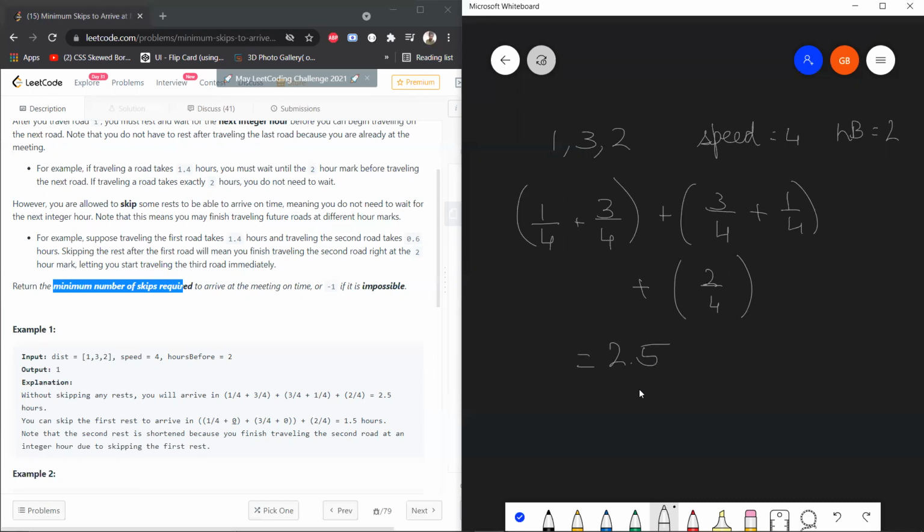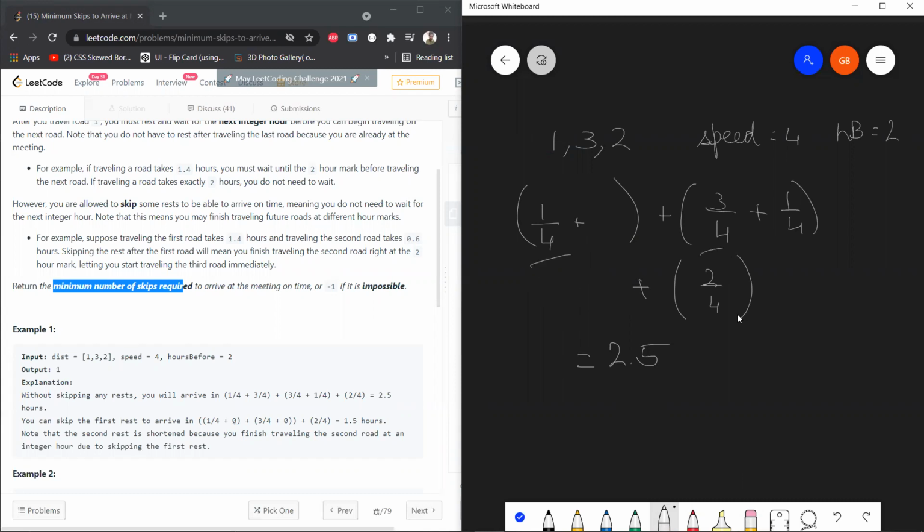So somewhere, what we're going to do is skip the resting periods, right? So let's say I skip this resting period over here. This will mean that I travel this road in 1 by 4 time, and the next road is going to take 3 by 4 time. So I can club these two basically.